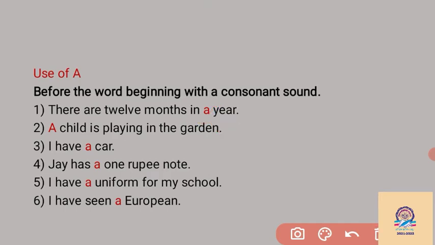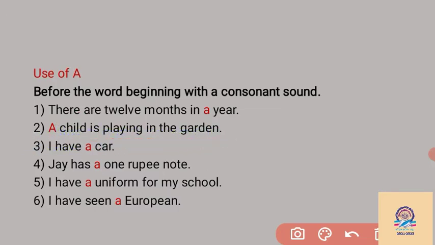Then the second example, a child. The pronunciation of child is like a consonant. Child starts with ch, so cha is a consonant sound, so we have to use the article a before child. A child is playing in the garden.